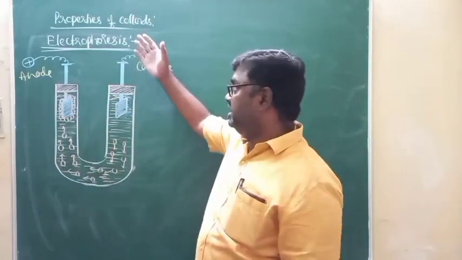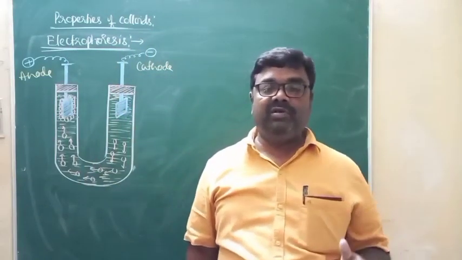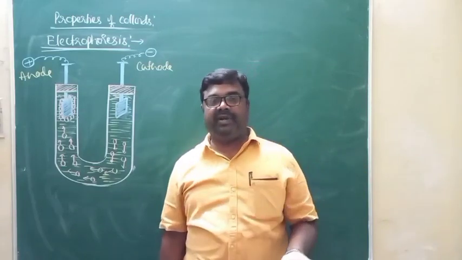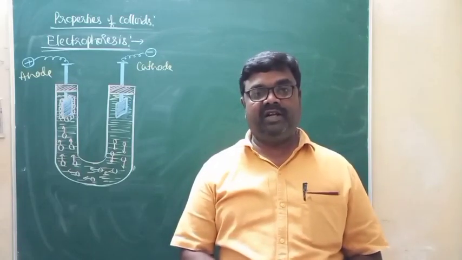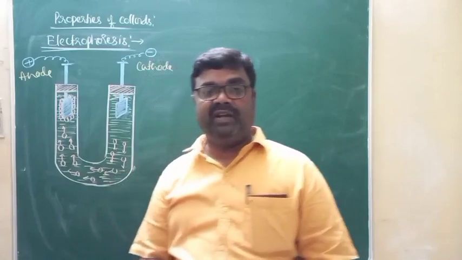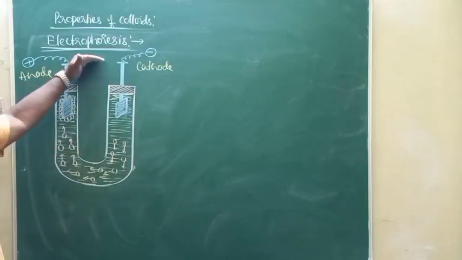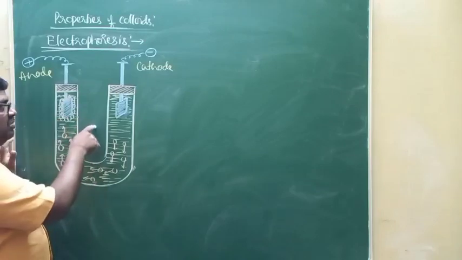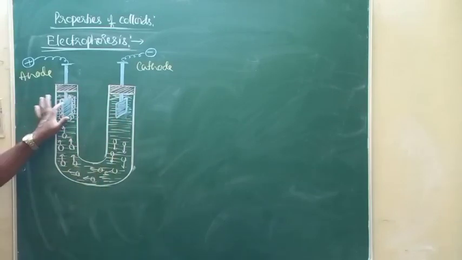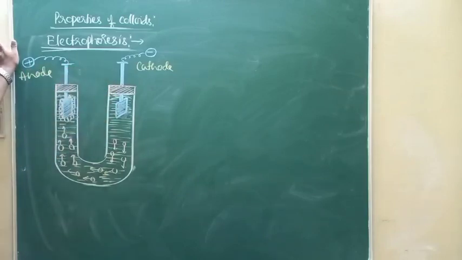As far as electrophoresis is concerned, it is the phenomenon in which the colloidal particles move towards the cathode or anode in presence of an electric field. The movement of dispersed phase particles towards the anode or cathode in presence of an electric field is what we call electrophoresis. Just observe, in order to carry out electrophoresis, I can make use of this simple experimental arrangement. It consists of a U-shaped glass tube fitted with two platinum electrodes, in which the colloidal solution is taken.